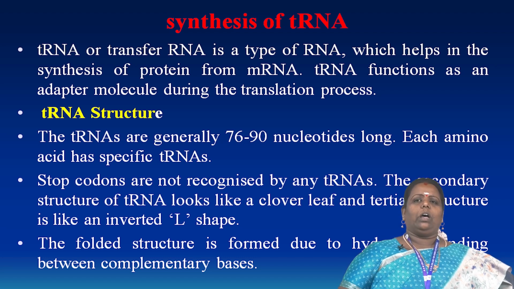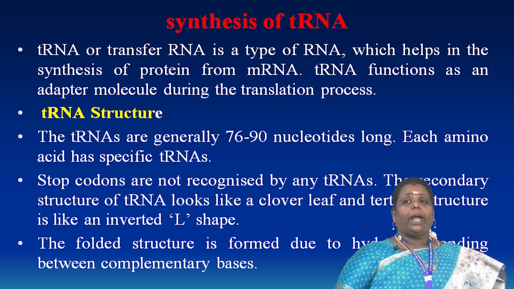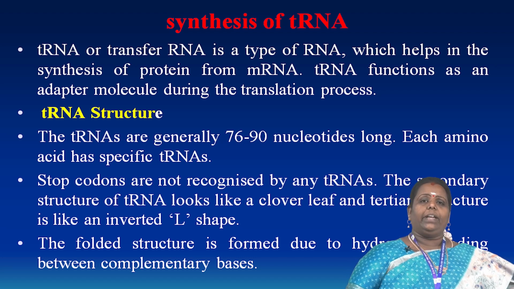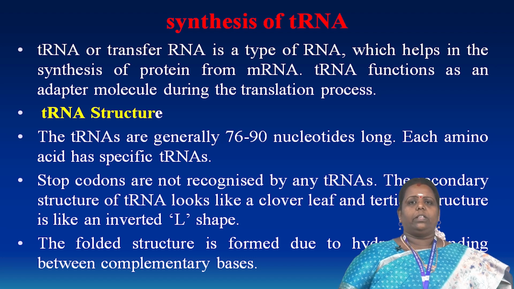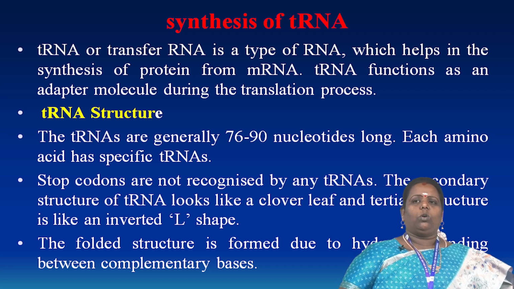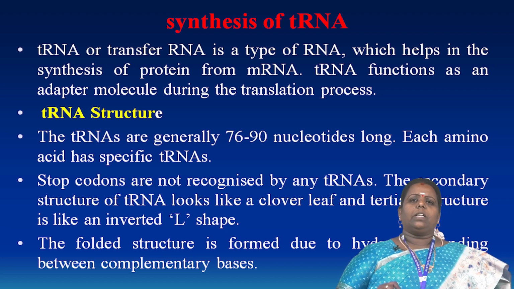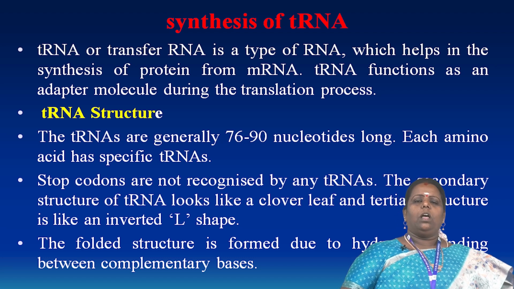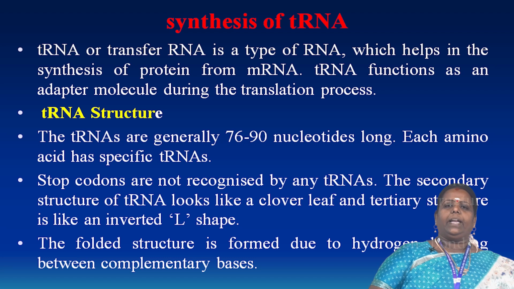So what is the structure of tRNA? The main structure of tRNA has how many nucleotides? More than 70 to 90 nucleotides occur. It is very long, and each codon specifies the amino acid for the specific tRNA. The start codons and stop codons, everything occurs. The stop codon means at that time the sequencing of the amino acid is stopped. After that, formation of the new polypeptide. The stop codons are not recognized by any tRNA.